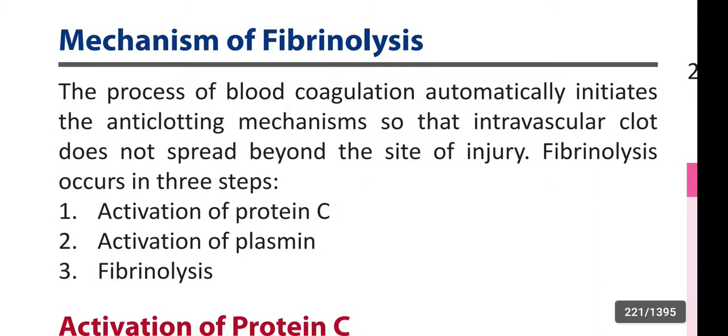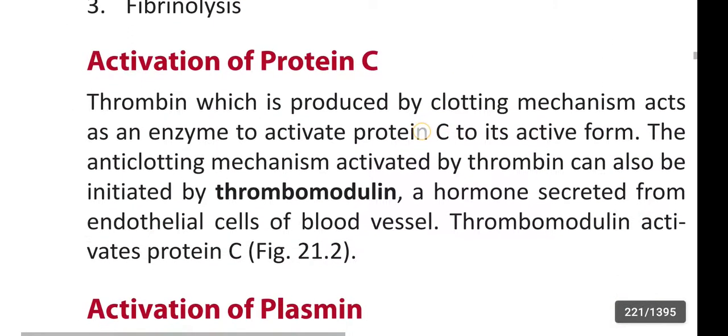In this video we are going to learn about the mechanism of fibrinolysis. The process of blood coagulation automatically initiates the anti-clotting mechanism so that the intravascular clot does not spread beyond the site of injury. The fibrinolysis occurs in three steps: activation of protein C, activation of plasmin, and fibrinolysis. First, activation of protein C.